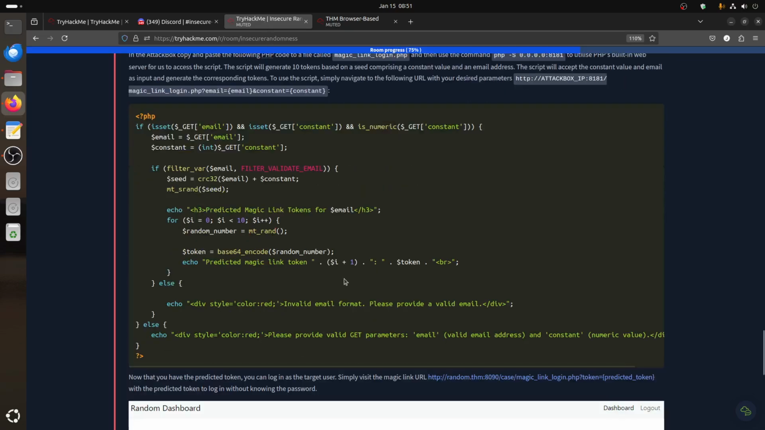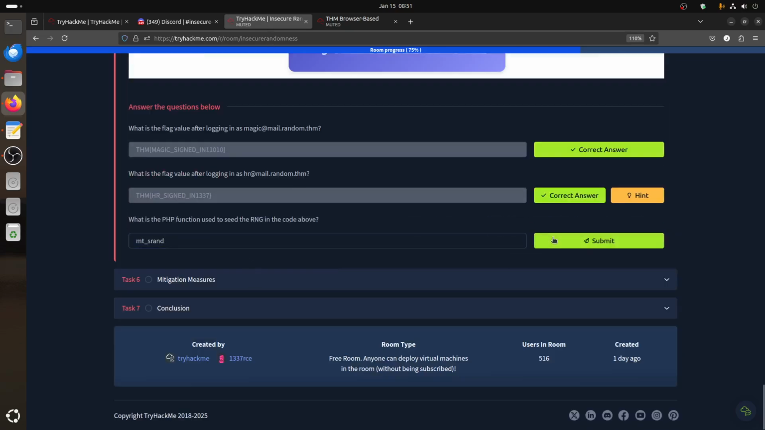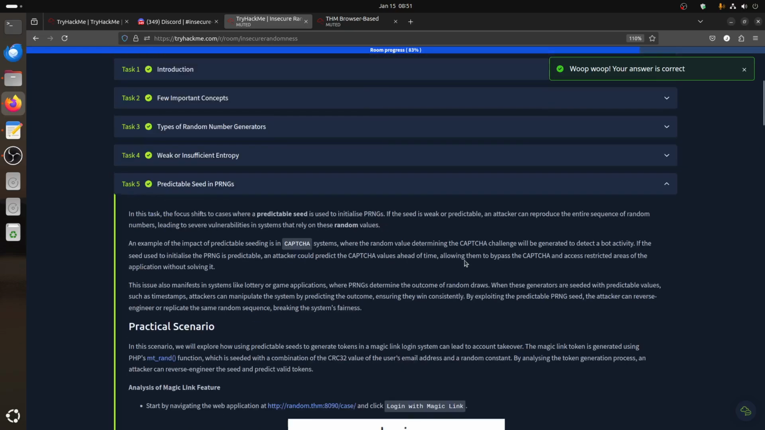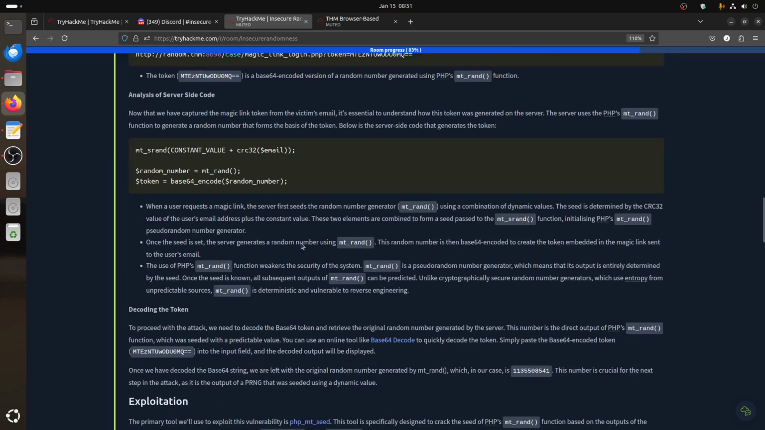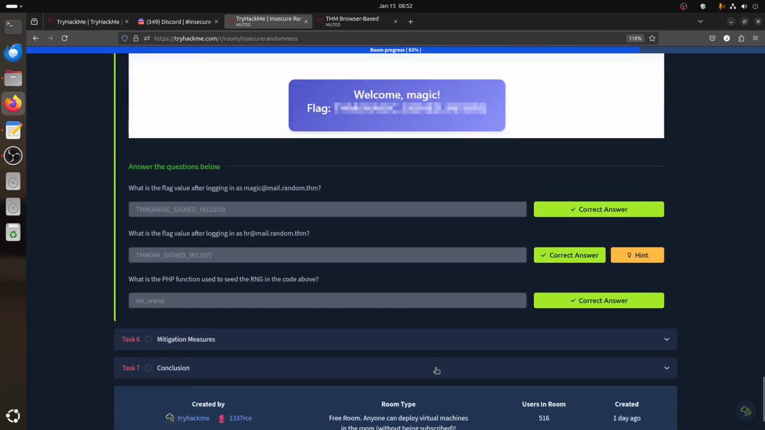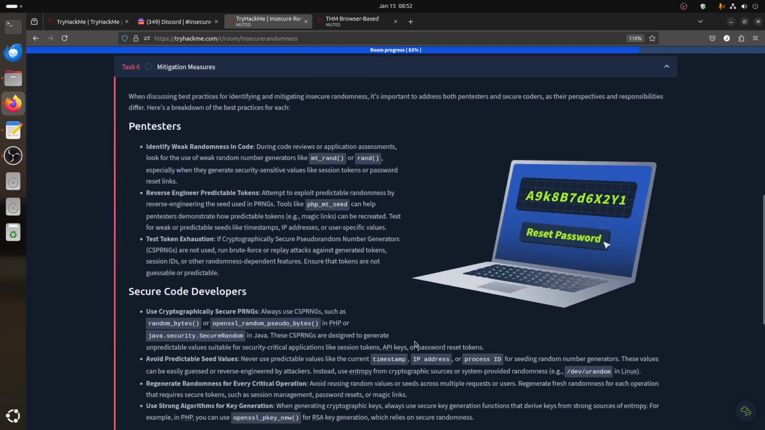Any email of the user uses the same constant, so we can always log in to this application. And this is why you don't use a constant. So the problem in this script is the predictability of the seed. We'll be able to detect the seed in this case. Guys, if you want to understand more about it, you can read more about it. The mitigation, you can think about it.